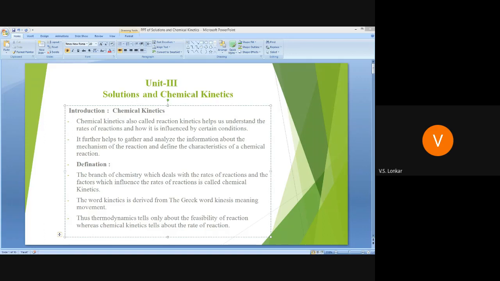In the last lecture, we completed the concept of acids and bases, that is the Arrhenius concept, Bronsted-Lowry concept, and Lewis concept. Then after completing the third unit, today we are going to start the fourth unit. The fourth unit is solutions and chemical kinetics. It is divided into two parts. The first part is solutions, and the second part is chemical kinetics. First we will start the chemical kinetics part.